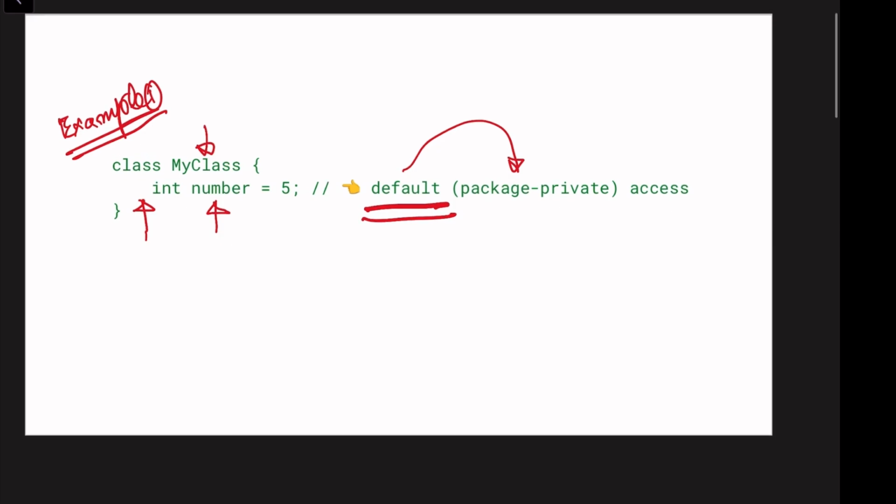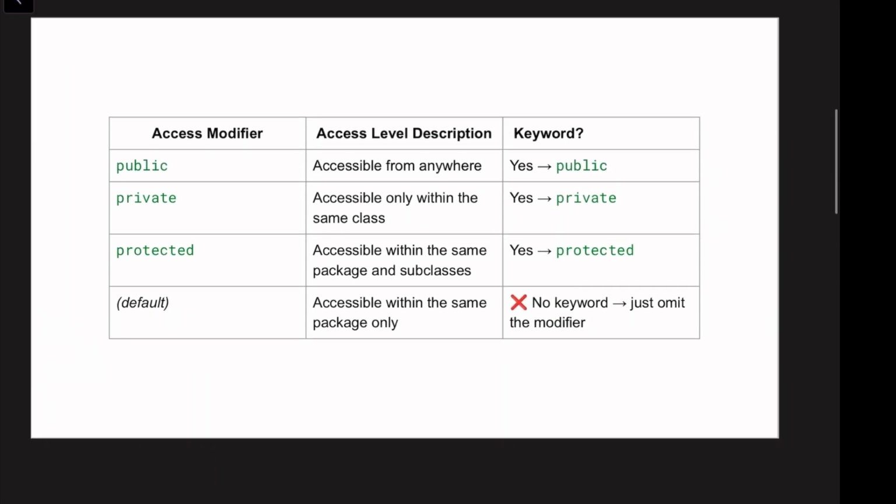Okay, let's check the access modifiers in the next one. We are comparing each access specifier in Java. First is public, second is private, third is protected, fourth is default. Public access modifier is accessible from anywhere, and in Java public is a keyword.